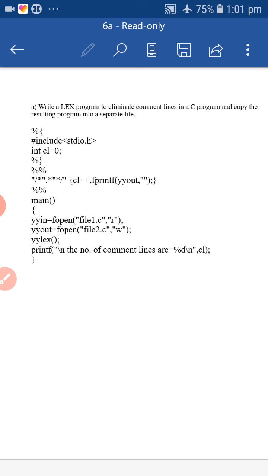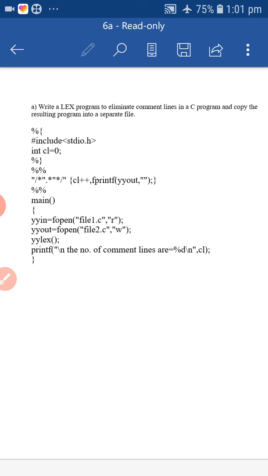Then once again you create yyout, which is for displaying your output. Open the file, and after that create one more file, file2.c, in write mode. The first one uses read mode and the second one write mode. In write mode you just create the file and leave it blank.